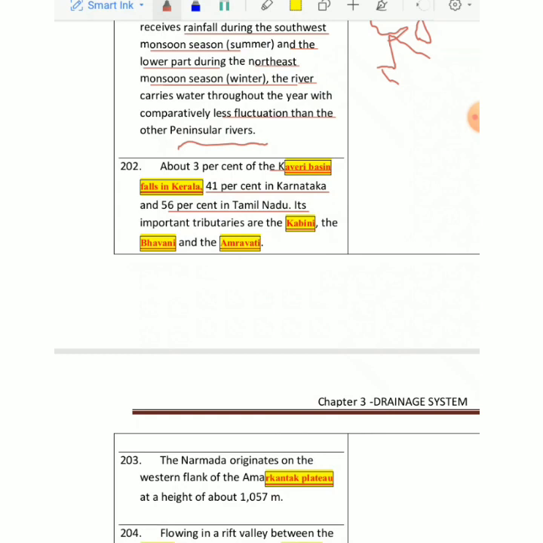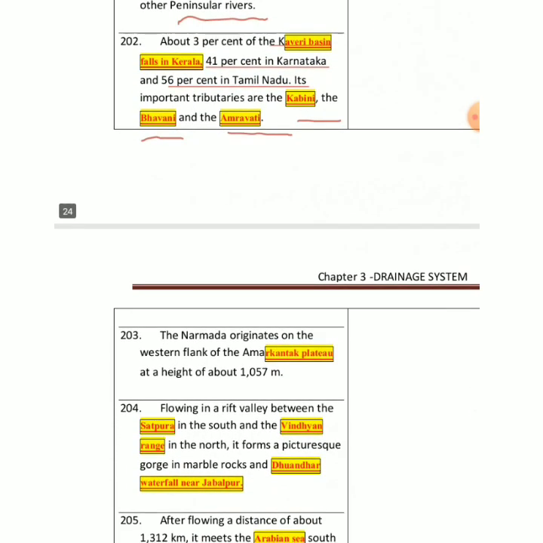So we have many important tributaries. One is Kabini, one is Bhavani, then Amravati, right? Then we have a watershed river, that is Narmada. Narmada, as I told you, is a very important river which divides North India and South India.